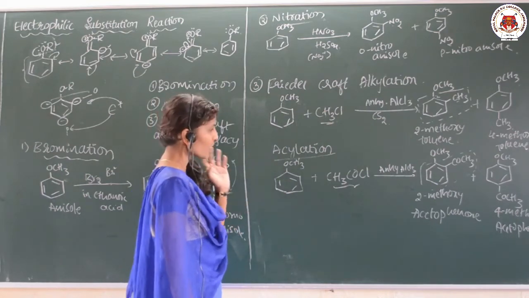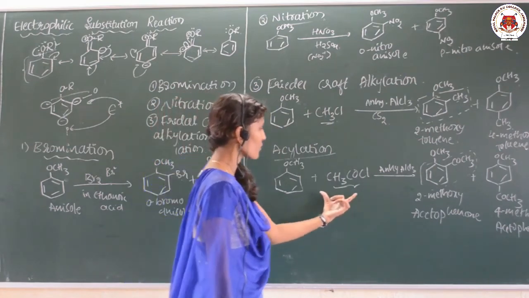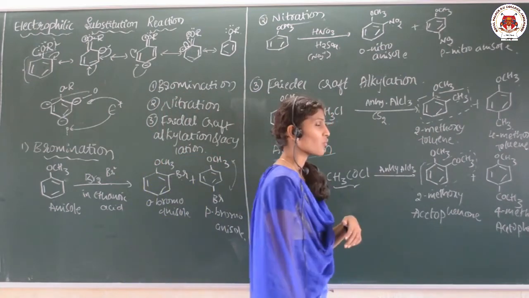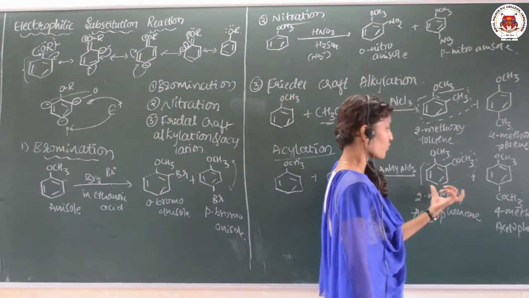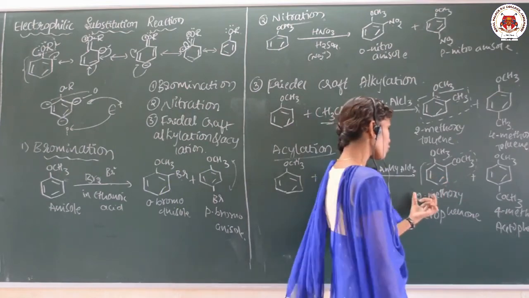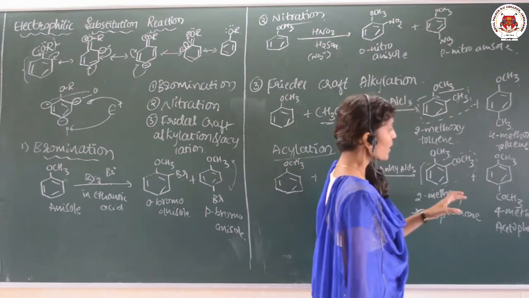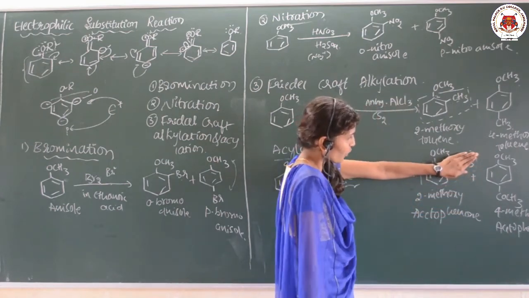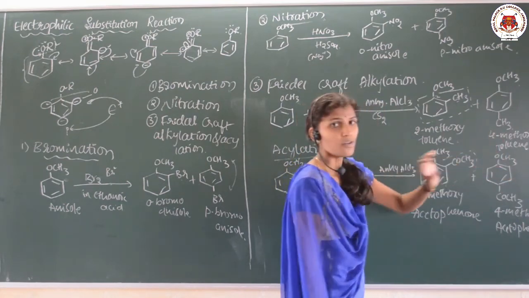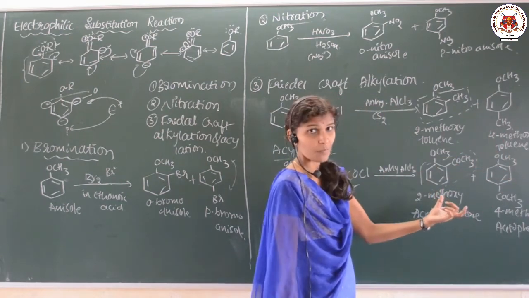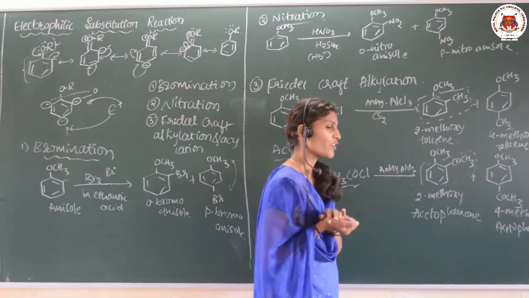Introduction of the acyl group, or acetyl group we can say. Anisole is treated with CH3COCl in presence of anhydrous AlCl3. Again we are going to get a mixture of two, that is the ortho and para products. One is 2-methoxy acetophenone and the other is 4-methoxy acetophenone. See, this is the acetophenone. With respect to this group, the numbering goes to 2 here and 4 here, that is why 2-methoxy acetophenone and 4-methoxy acetophenone.